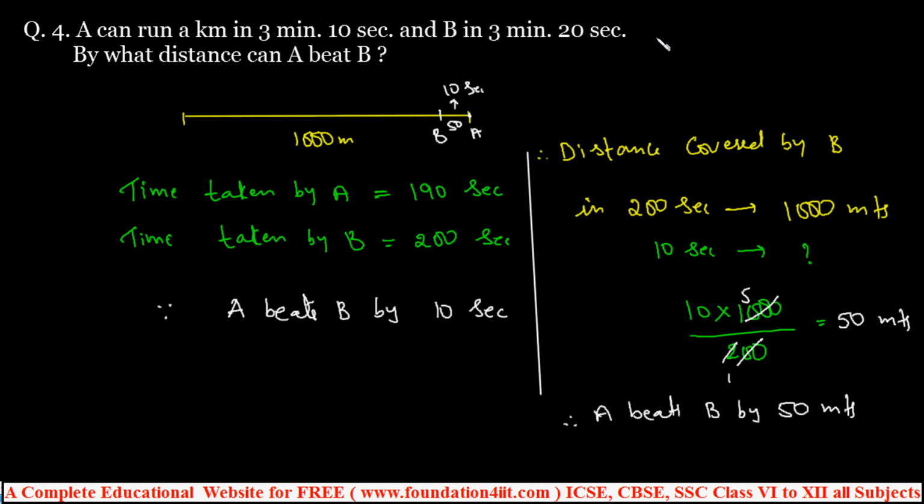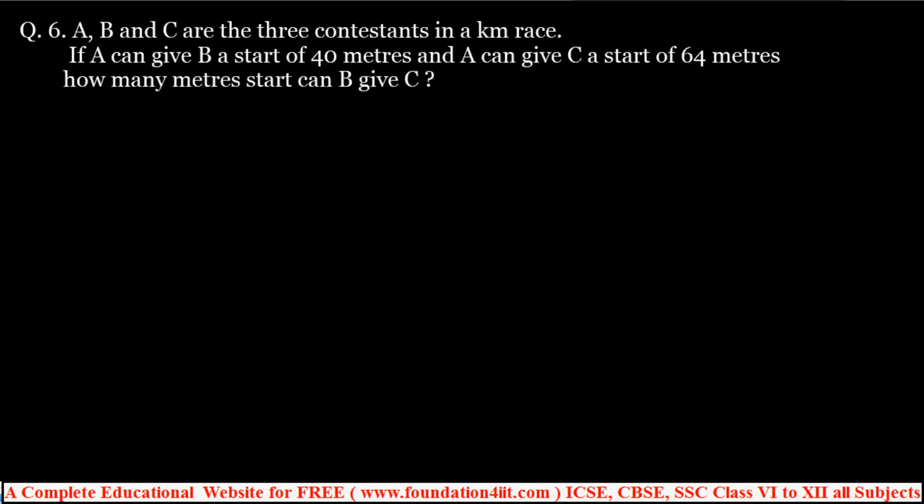Let's see a few more sums. In this problem, A, B, C are the three contestants in a kilometer race. The distance of the race is 1 kilometer, so it's 1000 meters. Two statements are given clearly.